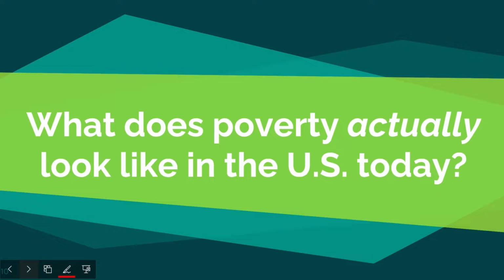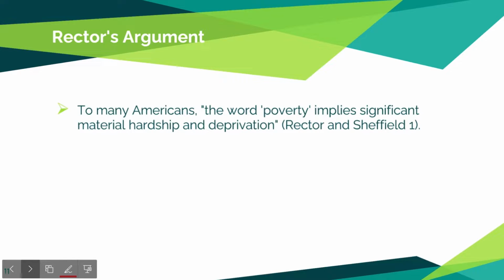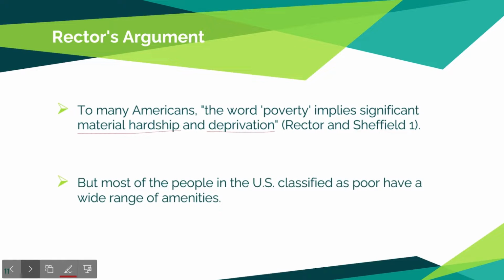Before we talk about measuring poverty, let's think about what this problem actually looks like in the United States today. According to a report written by Rachel Sheffield and Robert Rector in 2011, the concept of poverty in America might be widely distorted. When Americans think about poverty, many think about significant material hardship and deprivation. But most of the people classified by the U.S. Census Bureau as poor have a wide range of amenities, like air conditioning, a car, and television. They had access to medical care and adequate food and housing. In fact, the typical poor American has more living space than the average European.